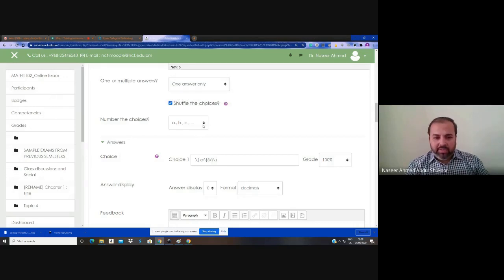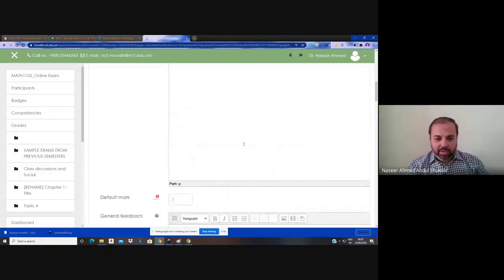The default numbering is A, B, C. Just keep it no numbering, because in front of the answer option there is already a bullet in the display of the question for the students. Showing A dot again, the students may get confused. So in default we keep no numbering in all such question types.